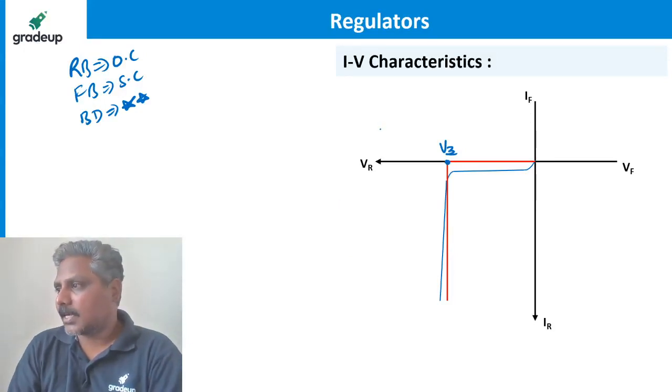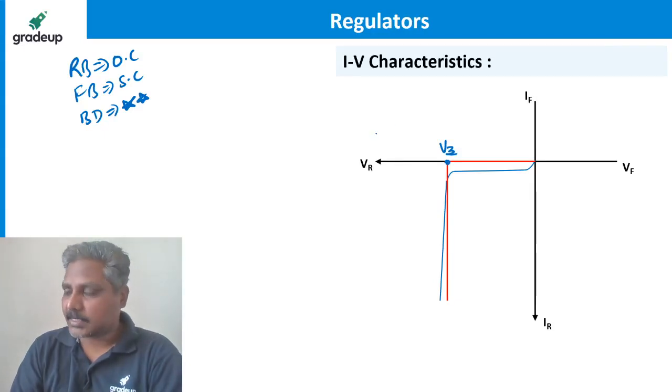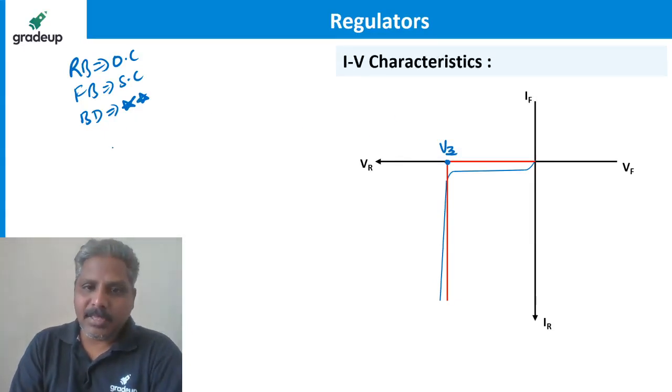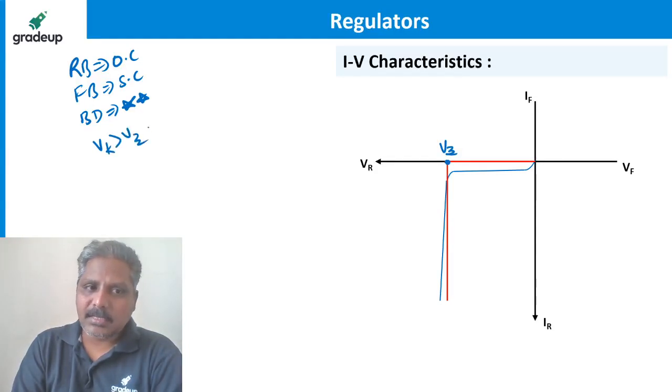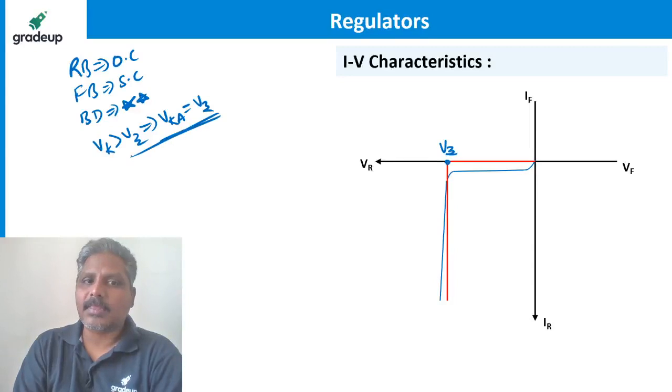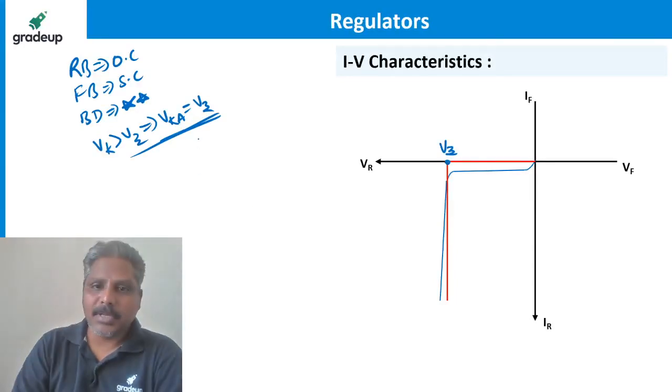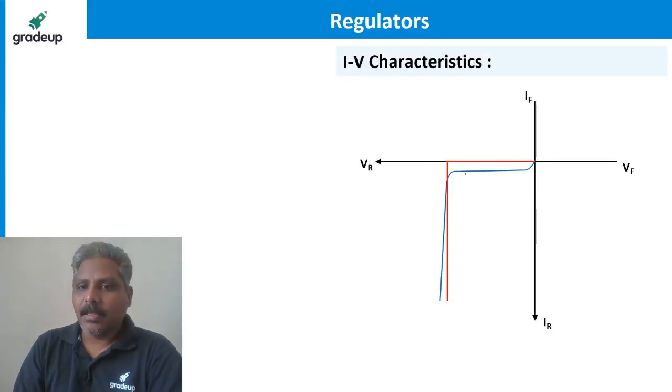Jishan, if Vk is greater than 5 volts, the cathode voltage across Zener will remain 5 volts? Yes, that's what I am saying. If Vk is greater than Zener voltage, then the voltage across the Zener between cathode and anode is going to be Vz only. How it is, I am showing you now. Please wait. Okay, listen carefully.